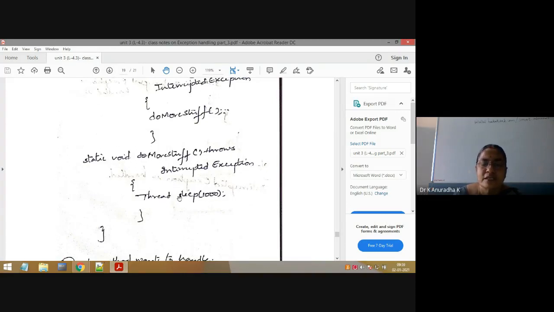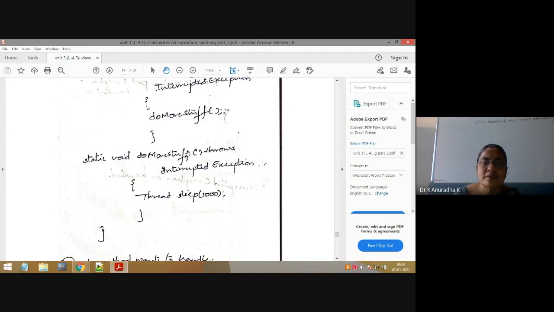That's why when the sleep method throws InterruptedException, the calling method of sleep must handle that exception or declare that exception. Now, who is calling the sleep method? doMoreStuff is calling the sleep method. So doMoreStuff is the calling method, sleep is the called method. So now it is the responsibility of doMoreStuff to handle that InterruptedException or declare it. Like in the previous programs, the main method was the calling method of sleep, but here in this case, doMoreStuff is the calling method of sleep.